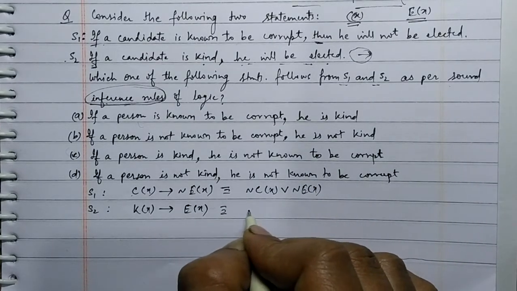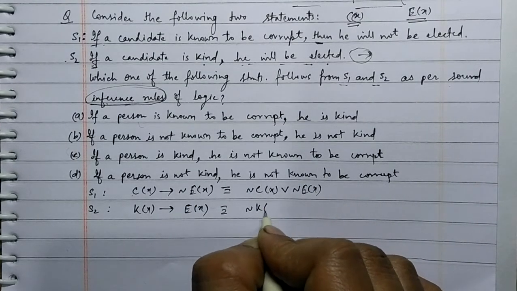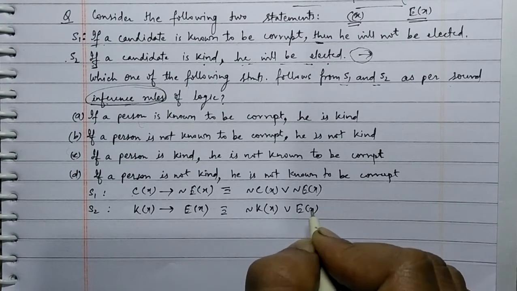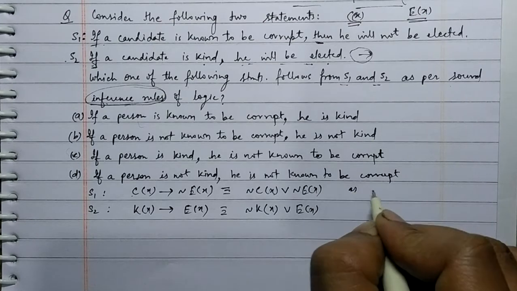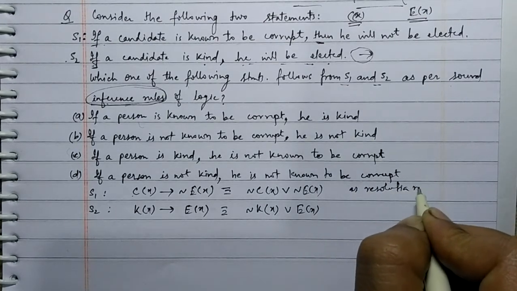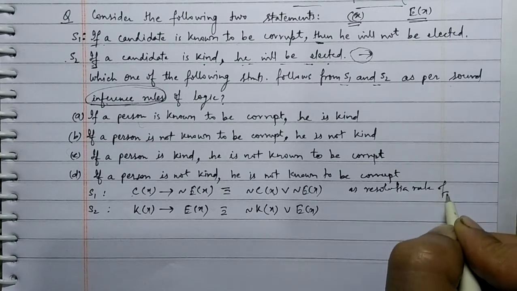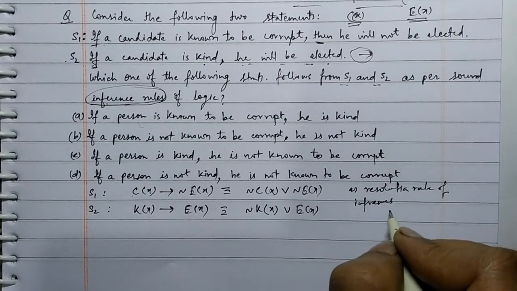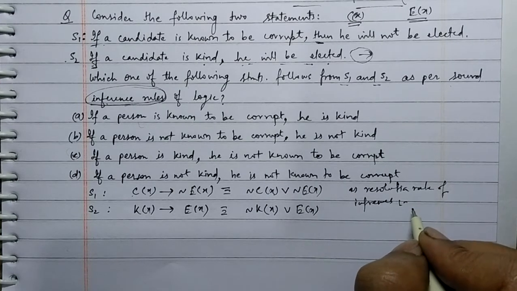It can be written as not K(X) or E(X) as per the resolution rule of inference.